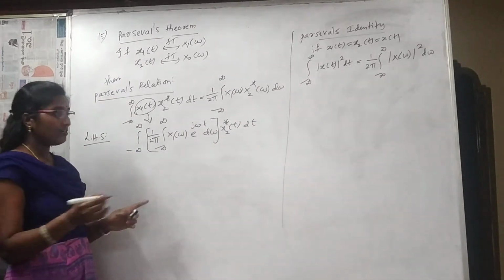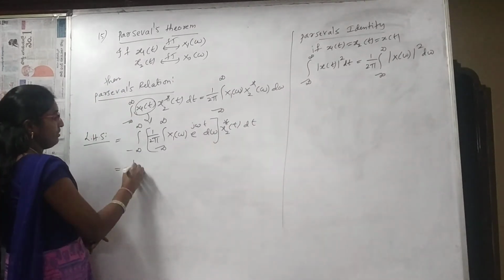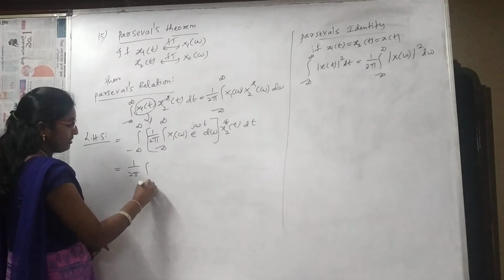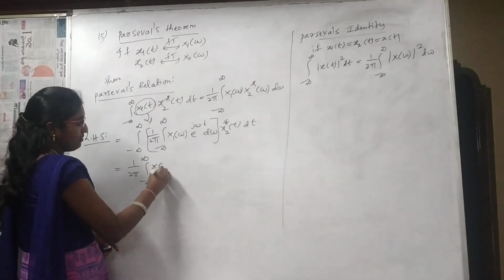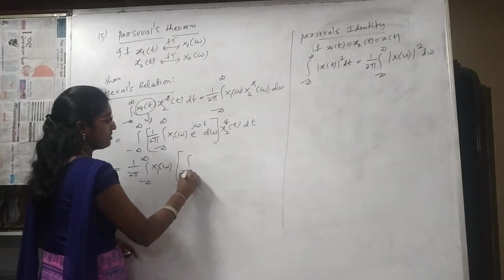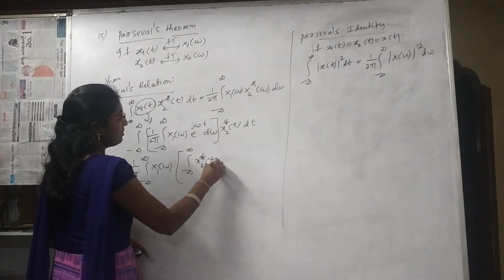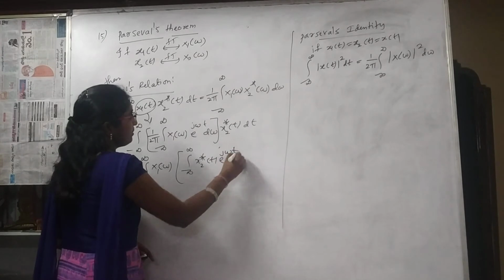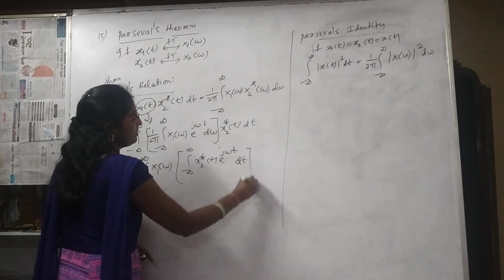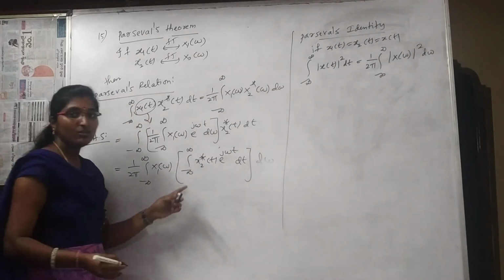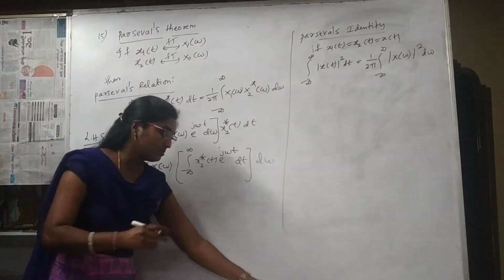And now change the order of integrations. 1 by 2 pi integral minus infinity to infinity x1 of omega, and the next one is integral minus infinity to infinity x2 star of t e power j omega t dt, and finally d omega. Now I want to change this complex conjugate to overall.